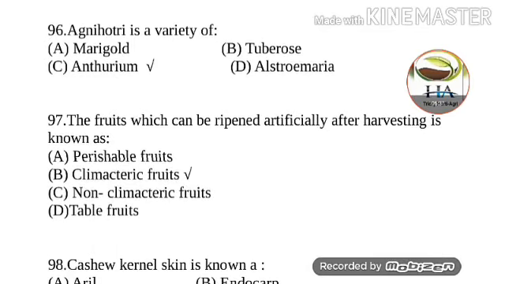Next question is, the fruit which can be ripened artificially after the harvesting is known as. Options are perishable fruits, climacteric fruits, non-climacteric fruits, and table fruits. So climacteric fruits are those which can be ripened artificially after the harvesting. Answer of this question is option number B.